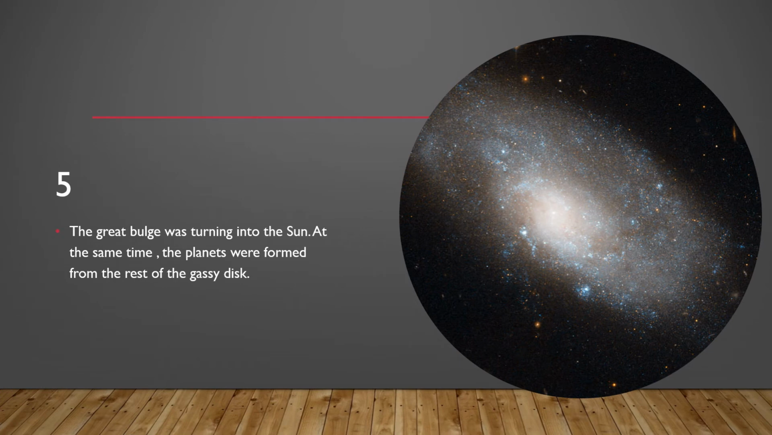The great bulge was turning into the sun. At the same time, the planets will form from the rest of the gassy disk. So here's the bulge. It's trying to turn into the sun. Sometimes planets can also form at the same time.